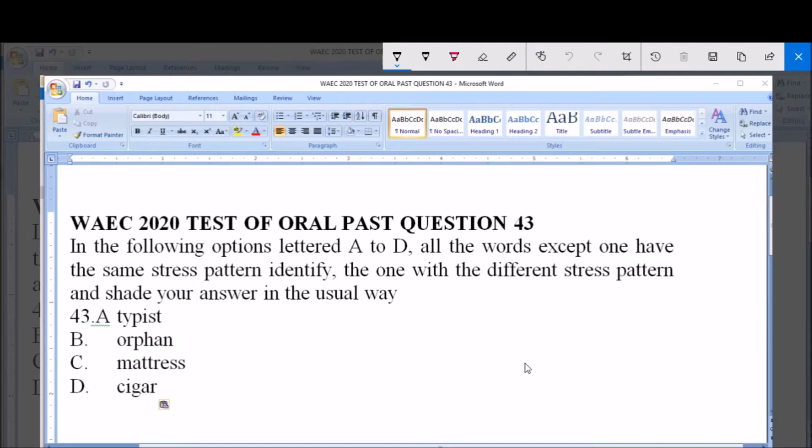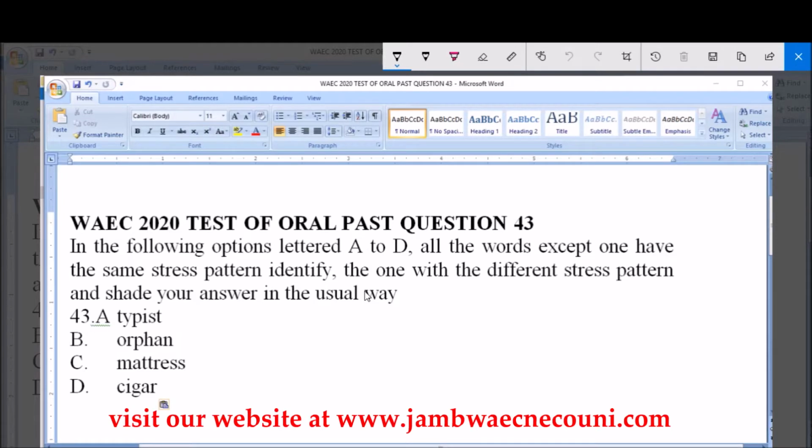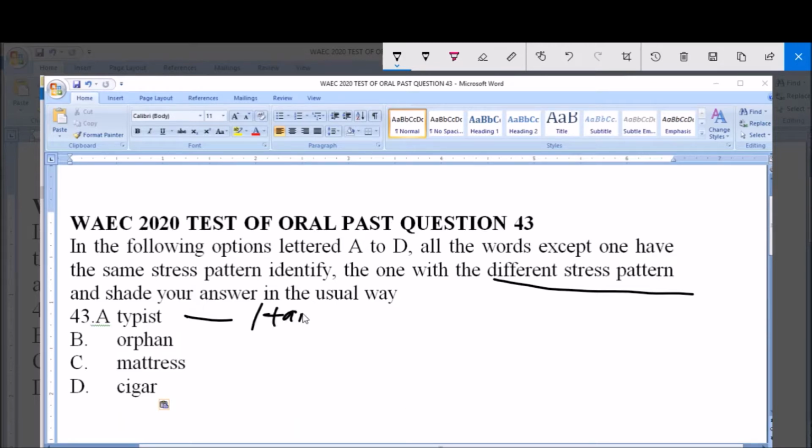Question number 43. We're looking out for the option or word that takes its stress pattern on a different position. The option A is pronounced as typist, and it is a noun word of two syllables.